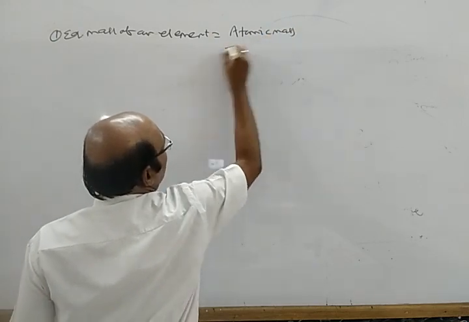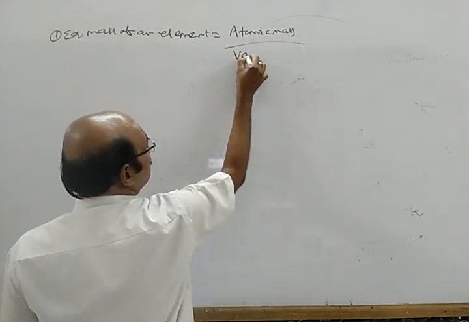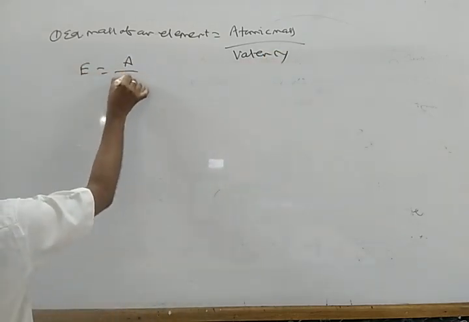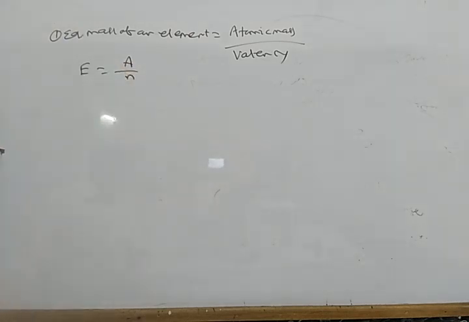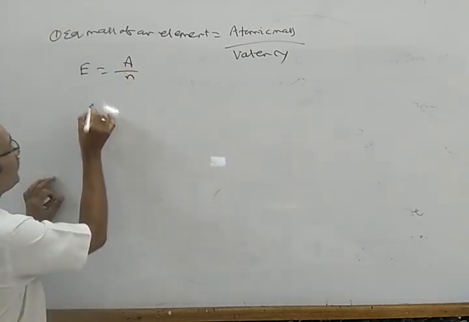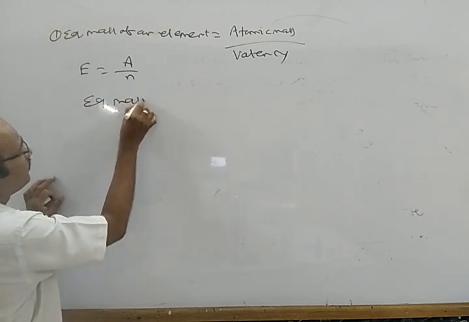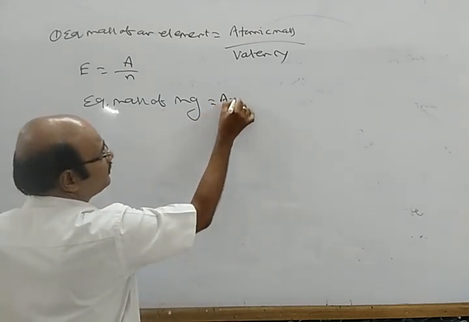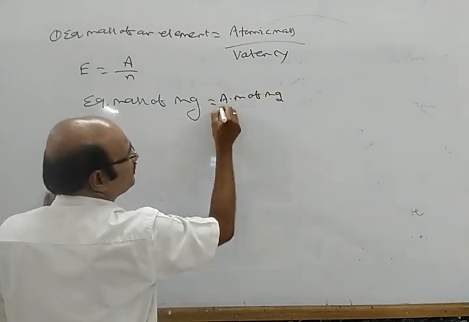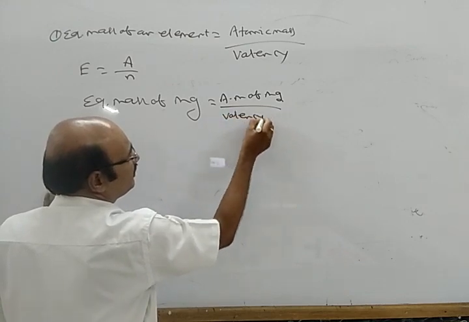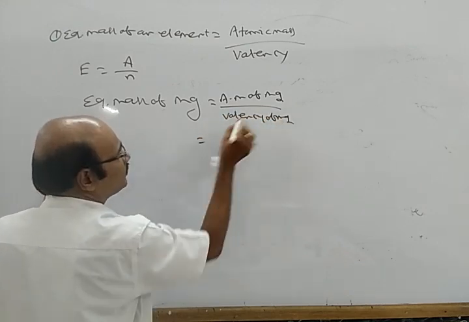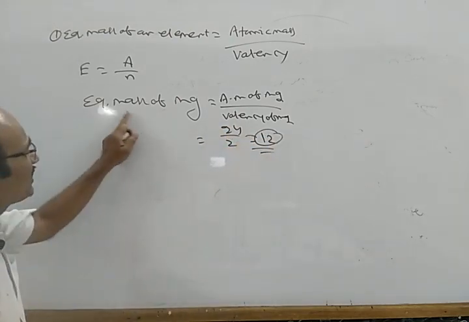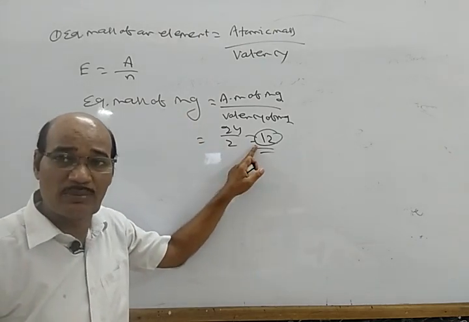Equivalent mass is atomic mass divided by valency. So E equals A by n. Let's write the equivalent mass of magnesium. It equals the atomic mass of magnesium divided by the valency of magnesium, which is 24 by 2, equal to 12. So the equivalent mass of magnesium is 12.